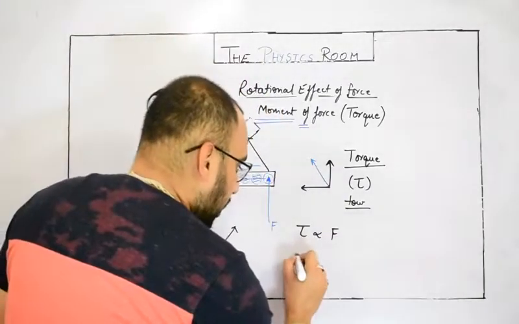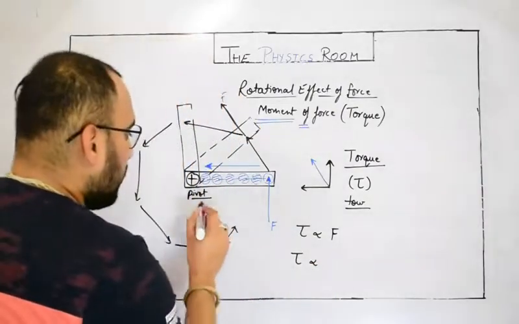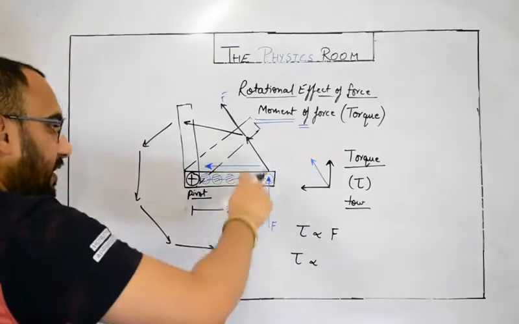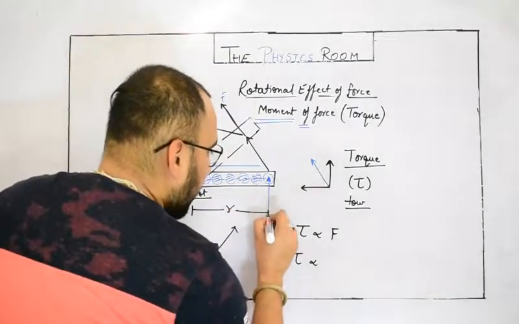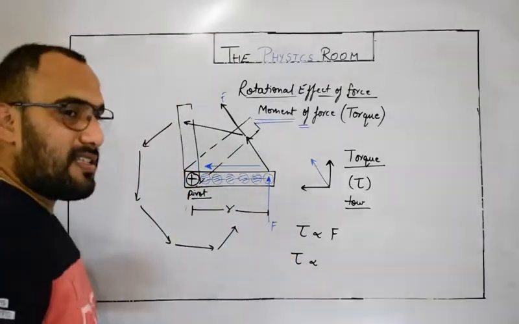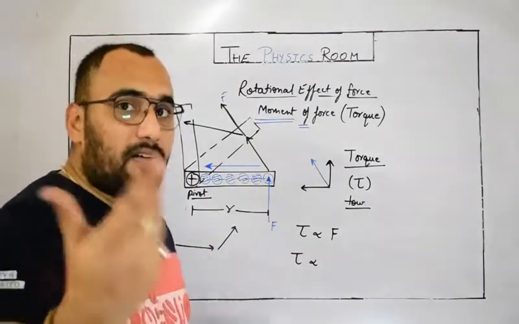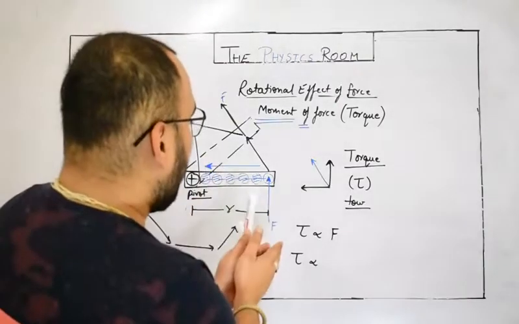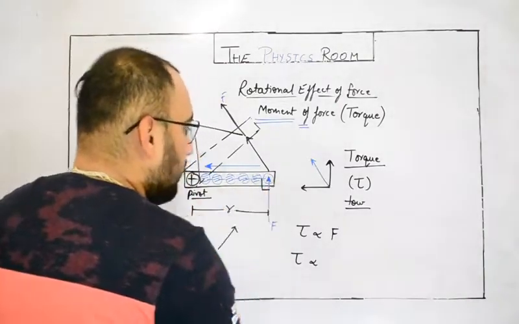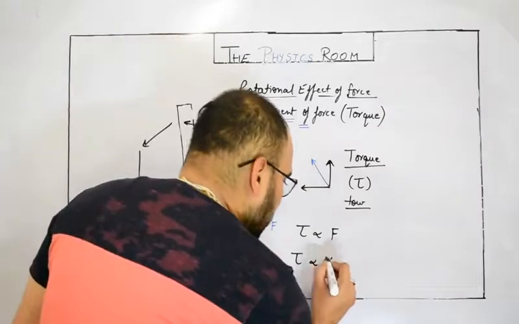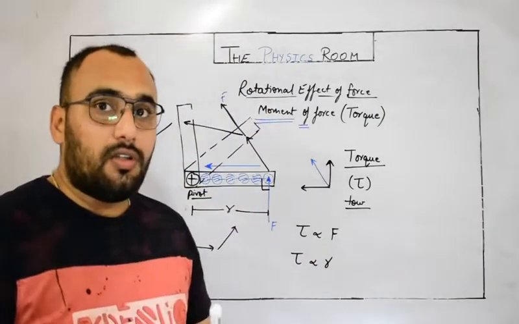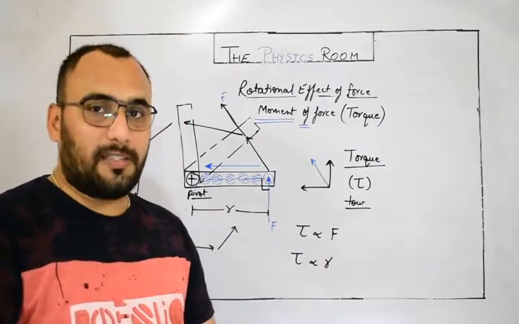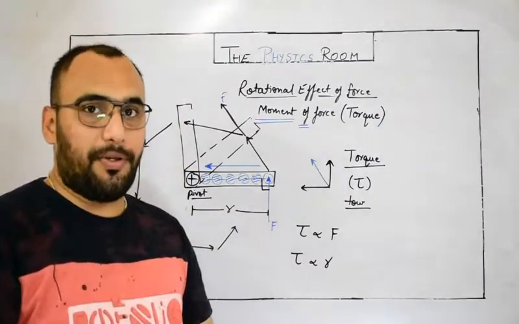Second thing, torque is also directly proportional to the perpendicular distance between the pivot about which the body is being rotated and the force point. It is called the perpendicular distance. See, later on I will introduce the universal formula, but right now I am assuming that the force is being applied perpendicularly on the rod. So it is also directly proportional to R. How? The greater the perpendicular distance, the greater torque you will experience, the greater rotational effect you can produce.